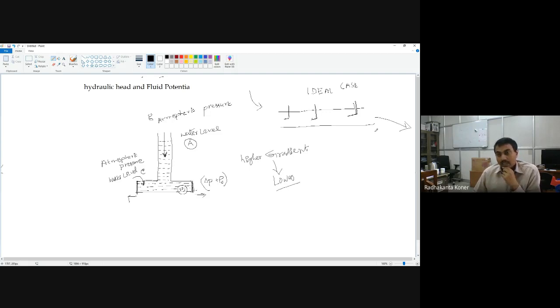But we should also know that there is also a loss. When a flow is occurring, there is a friction loss.